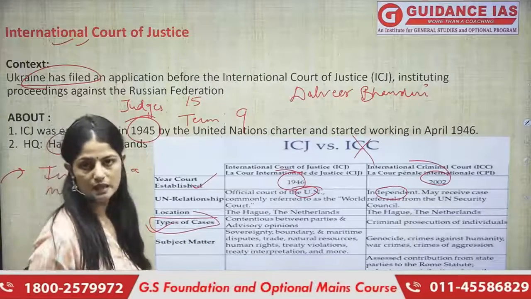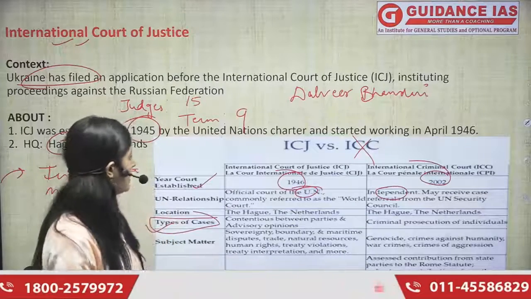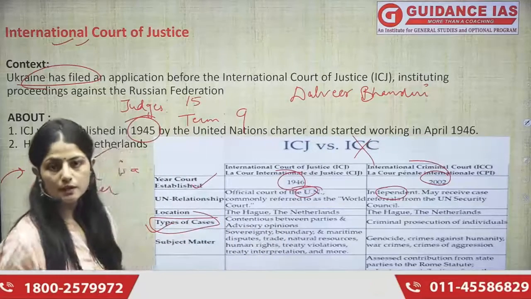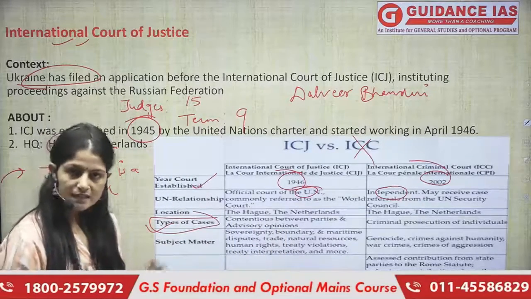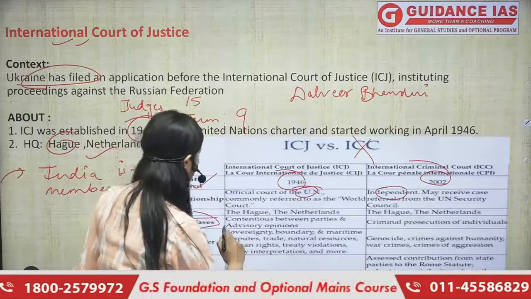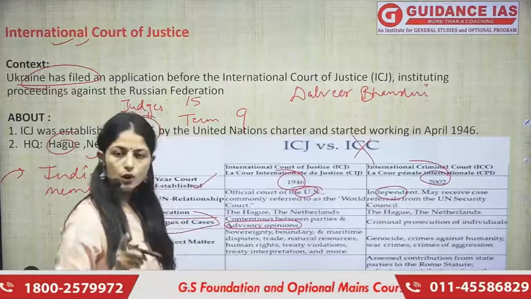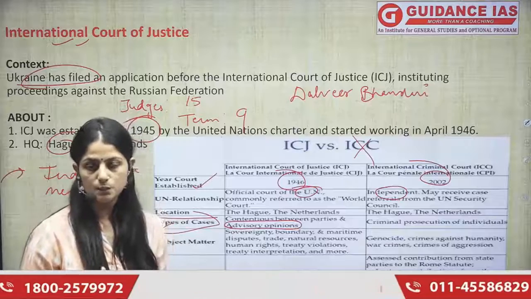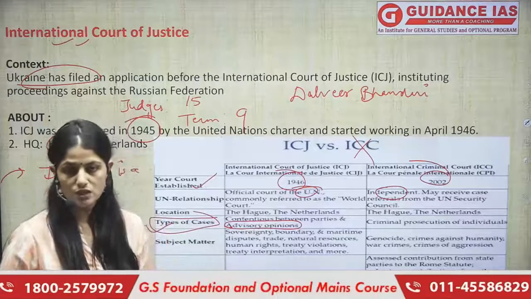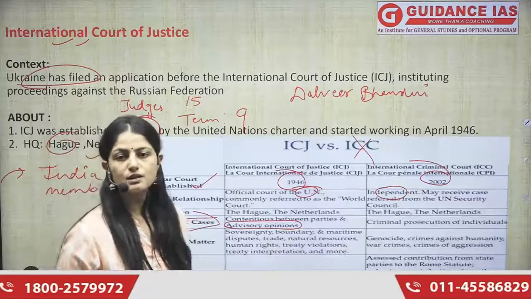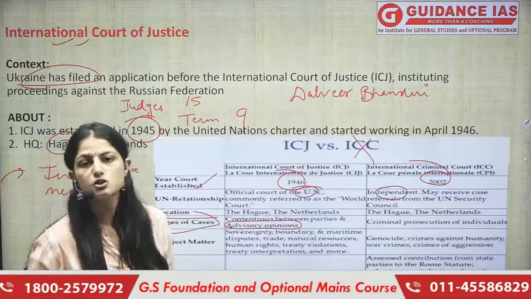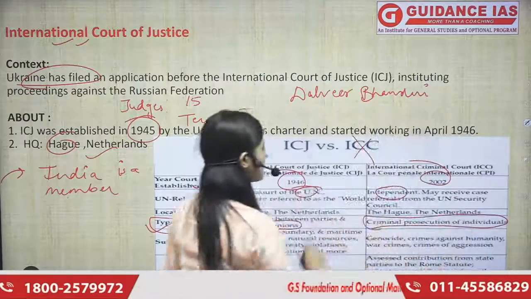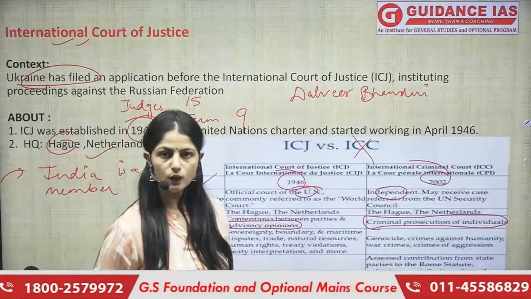Up next, we have what kind of cases they handle. And this is important to understand कि कौन से किस तरीके के cases दोनों handle करते हैं. ICJ handles if there is some problem between the two parties or between the two countries or many countries, it handles those cases, or it also gives you the advisory opinions. Okay? On the other hand, ICC does not handle the cases pertaining to the countries or the conflicts between the two countries. Rather, they handle the cases which are related to the war crimes, to the genocides, the individual cases I'm talking about, right? The criminal prosecution of individuals is being handled by ICC and not ICJ.